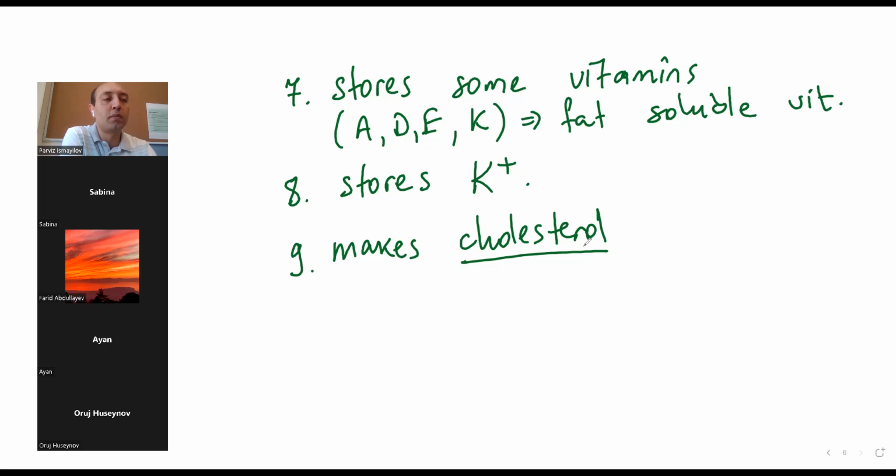Cholesterol is one of the major compounds in our membrane, animal membrane. So when animals want to make cell membrane, they need to use cholesterol. But the problem is when we take more cholesterol than we need to produce, this will be a problem. So cholesterol in our body is made in the liver, guys, don't forget. And it is needed for cell membranes.